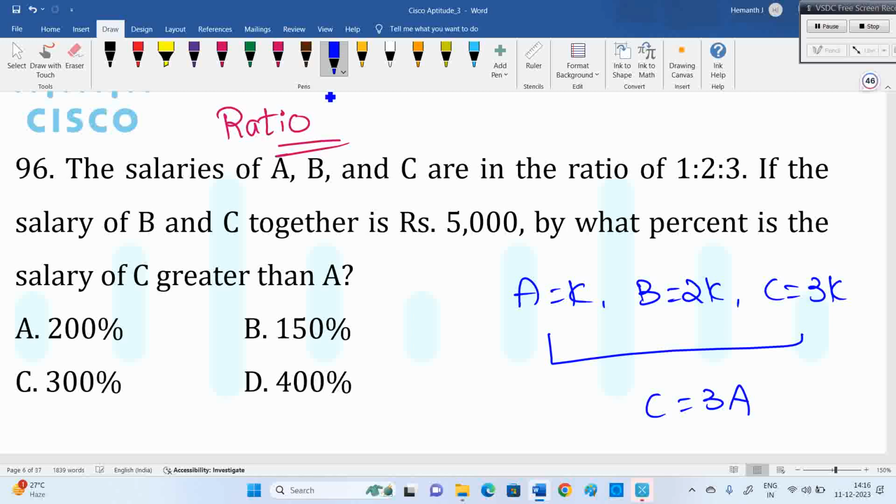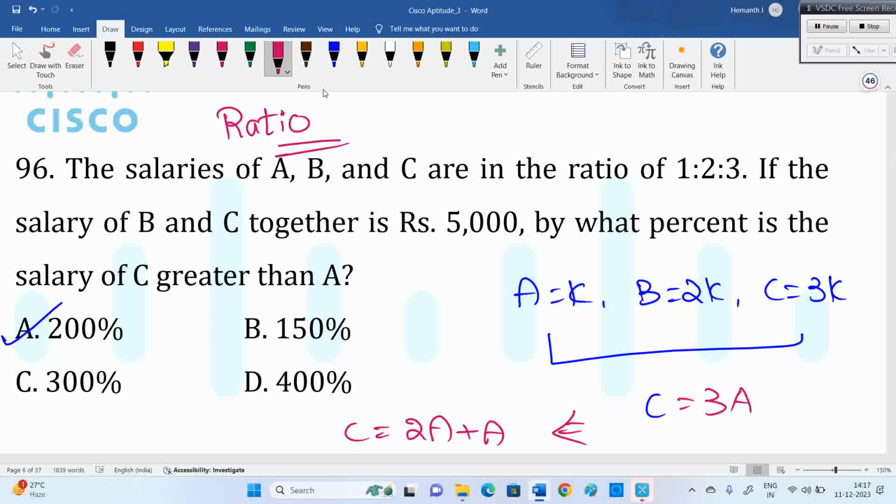Means 200% increase. How much extra is there? C equal to 3A means A is there. What is the extra? 2A. 2 means 200%. Why I can say 200% directly is the shortcut in percentages. C equal to 3A is the relationship we know. Now I can say C is 2A more than A. Compared to A, C is 2A extra. They're asking greater than that. If they mention C is what percent of A, it means 300%.